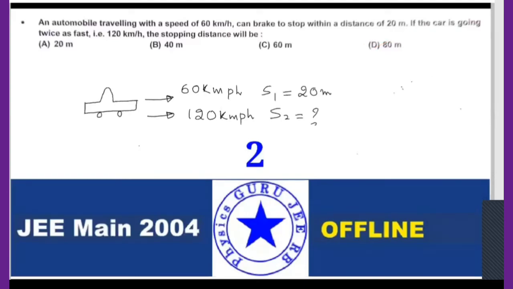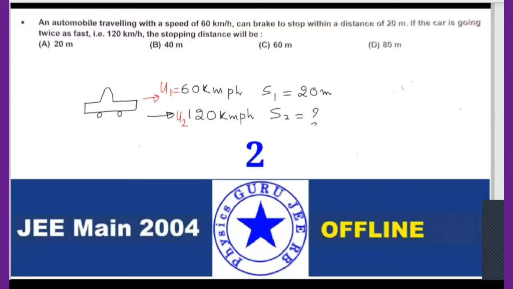Fine. So this is the given data, right? Is there any problem in the given data? First it is moving with initial velocity u1, here it is u2. u1 is equal to 60 kilometers per hour, u2 is equal to 120 kilometers per hour.